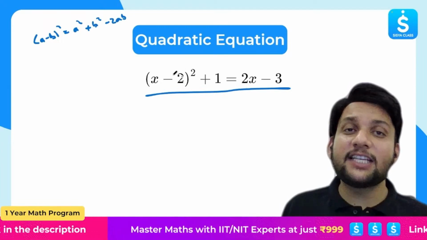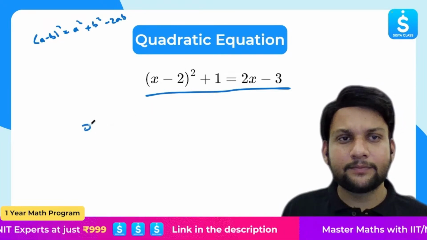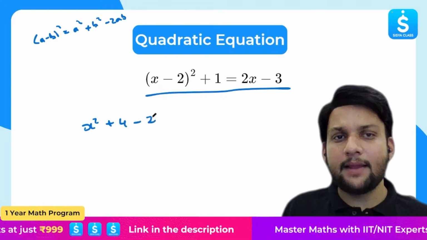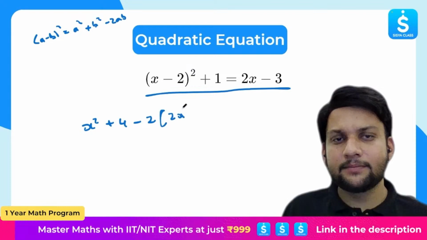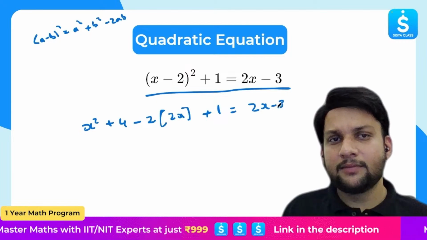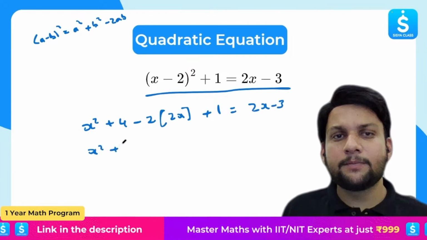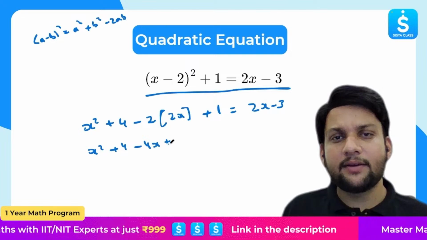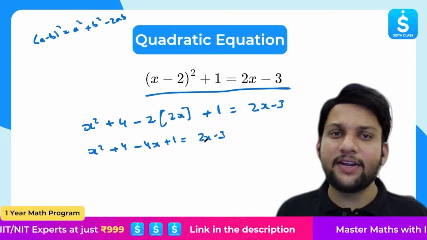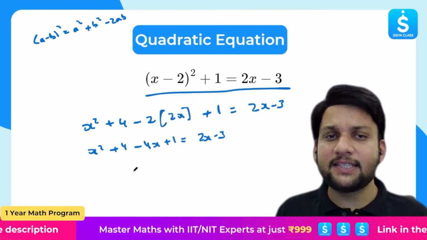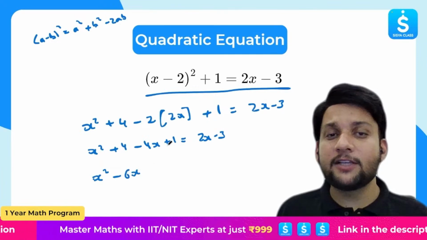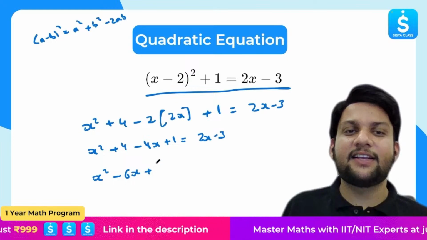I hope everyone remembers. So (x − 2)² I can write as x² plus the second term squared, that is 2 squared, that is 4, minus 2 times the product of 2 and x. So I have simplified this, plus 1, this remains the same, equals 2x − 3. Right. Now this is x² + 4 − 4x + 1 = 2x − 3. Right. Now what I will do? I will take 2x here, and −3 here. 4 plus 1 is 5, 5 plus 3 is 8. So I will write x² − 4x − 2x, that is −6x, + 4 + 1 is 5, 5 + 3 is 8, equals 0.